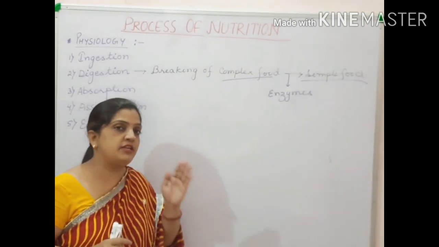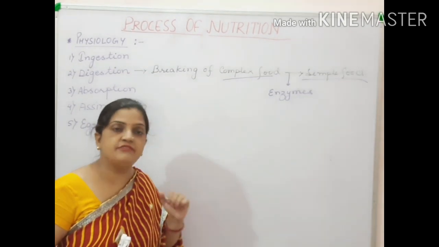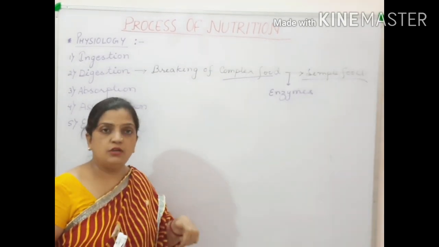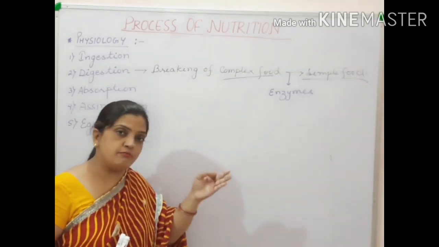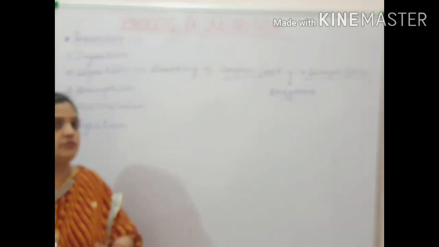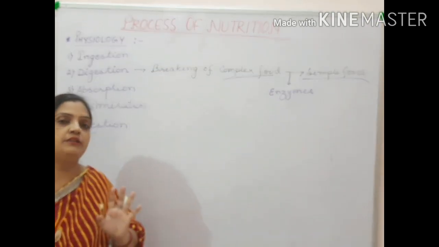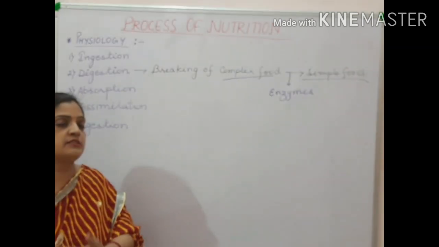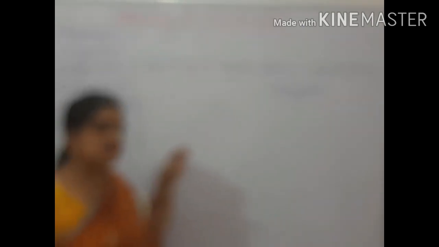If I talk about salivary enzyme, salivary amylase, ptyalin, it is present in the mouth. So carbohydrate breakdown will start from the mouth. But when I talk about protein and fat, their enzymes are present in the stomach. So their breakdown will start in the stomach and will finish in the intestine, with the pancreas and liver playing a role. But your digestion starts from the mouth. Slowly, I will explain which component is digested where. But in today's session, I will explain what things are digested and what enzymes are needed to break those components of food.